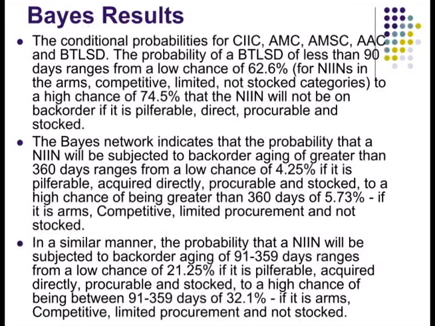So looking at things in terms of the Bayes from a conditional probabilities, as we had stated earlier, for CIIC, AMC, AMSC, and AAC, and the birth to last ship date, the probability of the birth to last ship date being less than 90 days ranges from a low chance of 62% for these NINs that we've identified in the arms, competitive, limited, not stock categories to a high chance of 74.5% that the NIN will not be on backorder if it is pilferable, direct, procurable, and stocked. So now we've done this, and we can mix and match these components as we want to.